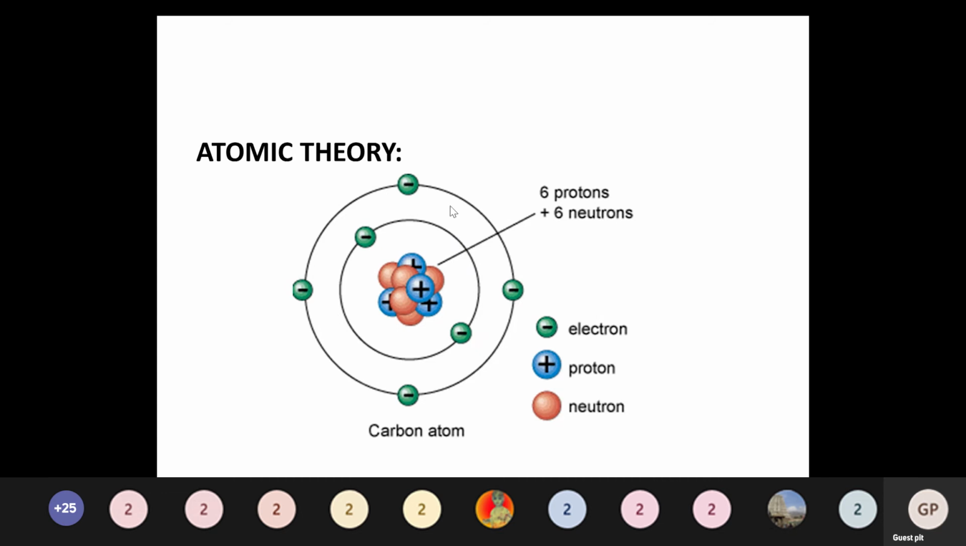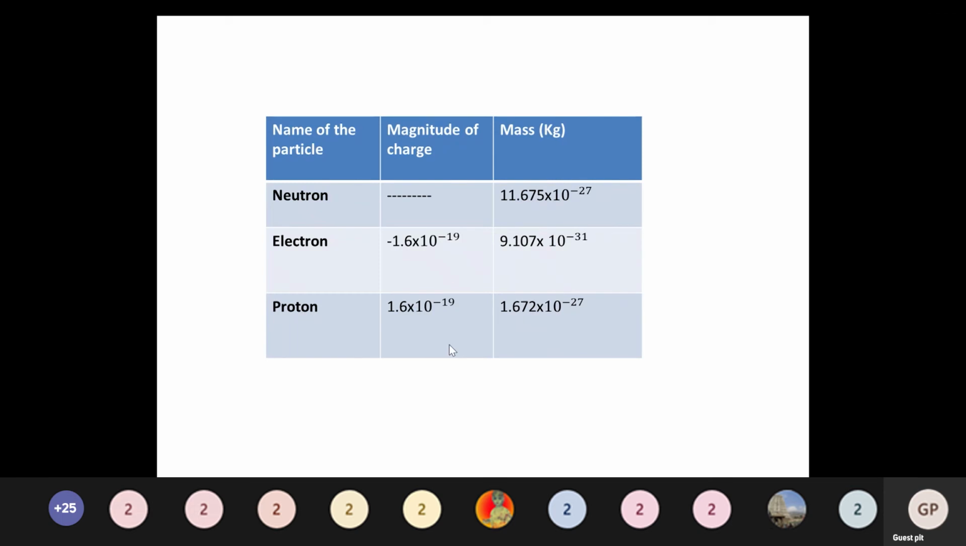In an atom, there are electrons, protons, and neutrons. Electrons are negatively charged, protons are positively charged, and neutrons have no charge. This is a basic concept you have to know. Then in problems, sometimes we need some values, that is the mass of a neutron, the mass of an electron, and the mass of a proton. These are required, and they are all given here.